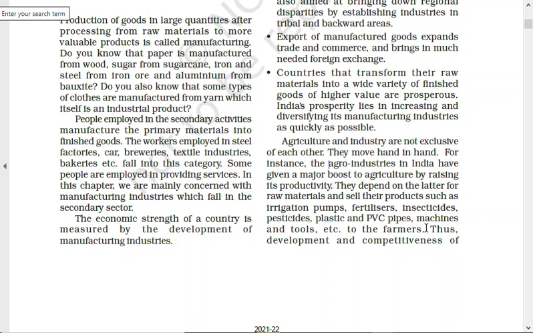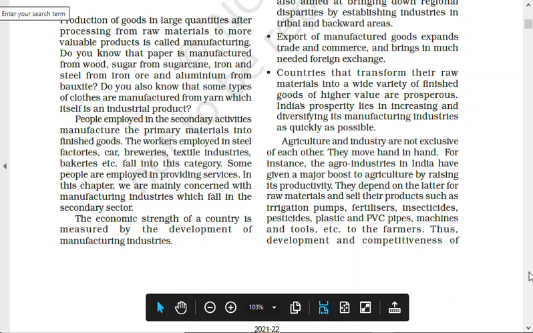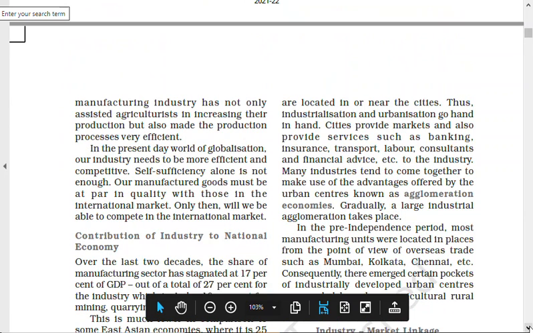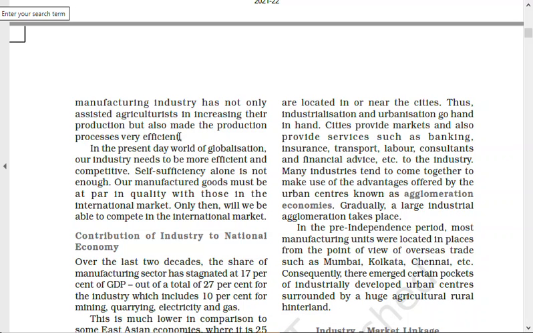Now definitely we would like to be cost effective, and cost effectiveness comes when your industry is close to the raw material, that is, proximity to the raw material. That's very important. Remember this phrase, proximity to the raw material. Thus development and competitiveness of manufacturing industry has not only assisted agriculturists in increasing their production, but also made the production process very efficient. So this is how industries and agriculture are interrelated, and they grow hand in hand.